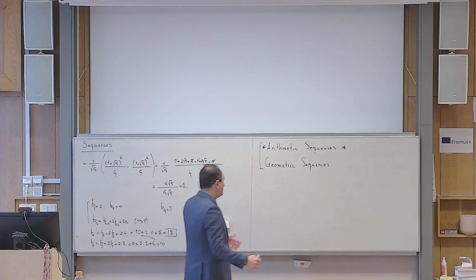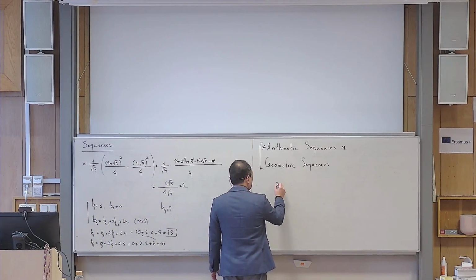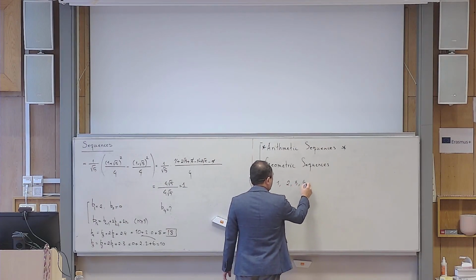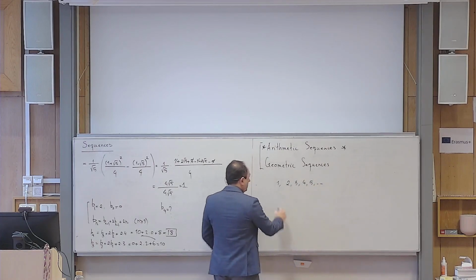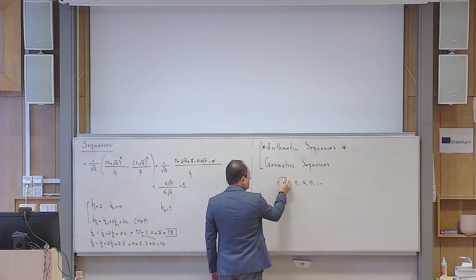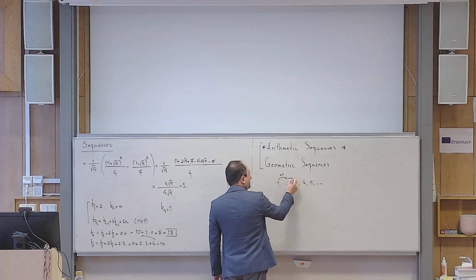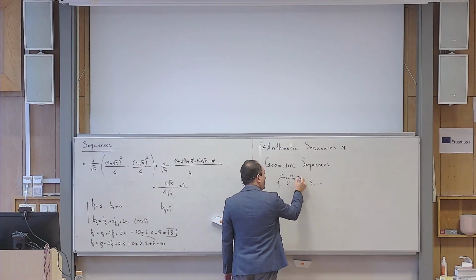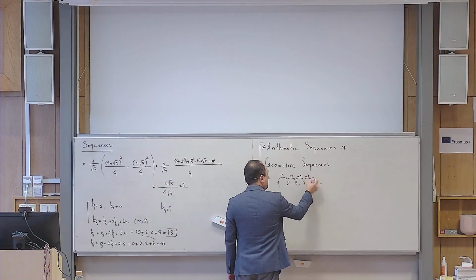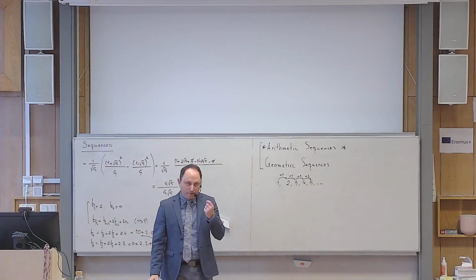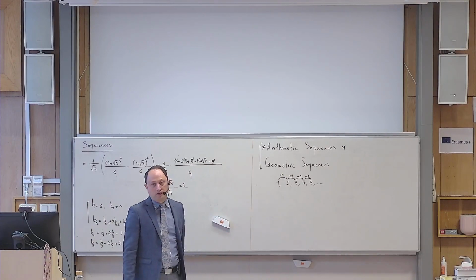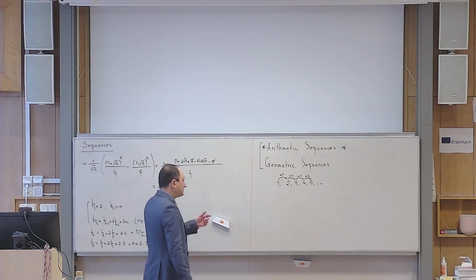Okay? So what does it mean? For example, probably the most famous arithmetic sequence is the sequence of natural numbers. So you see, if I want to go from 1 to 2, what is added to it? 1 unit. And then the same 1 unit is added here to help me to go to the next step. The same 1 unit is added here. The same 1 unit is added here. Yes? So every time a fixed number, in this case 1, is being added to the previous term to be able to get the next term. Yes? So that is called an arithmetic sequence.